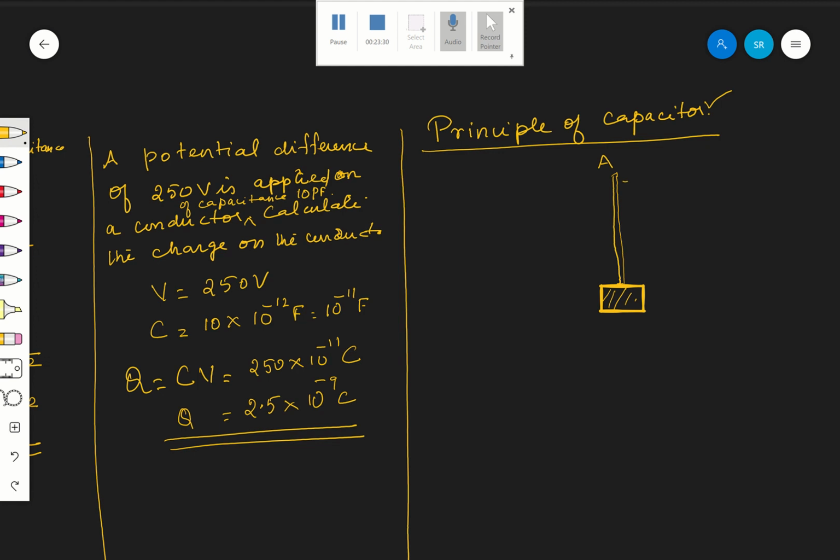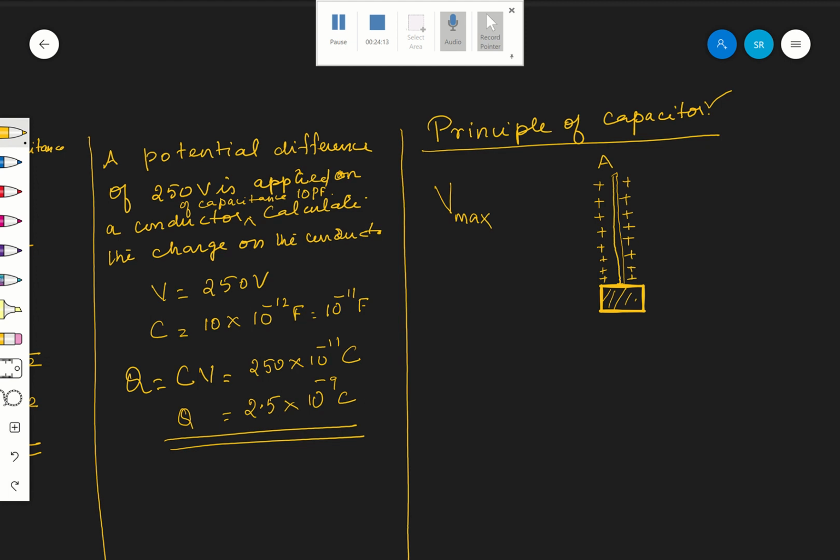As I give charge, its potential slowly increases. It is accepting the charge, which means its ability is there. It keeps accepting till its potential becomes maximum, let it be V max.